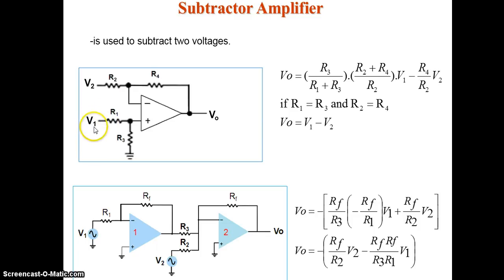You have 2 voltages. V1 is applied to the non-inverting terminal and the voltage V2 is applied to the inverting terminal. So, the output voltage we should get is the subtraction of V1 and V2, that is, output voltage will be equal to V1 minus V2. Now we will see how we can derive that expression.